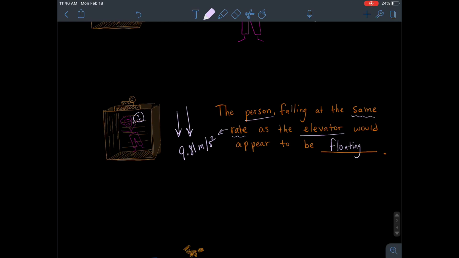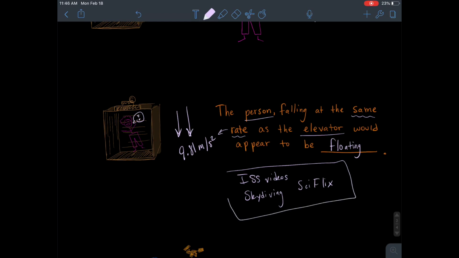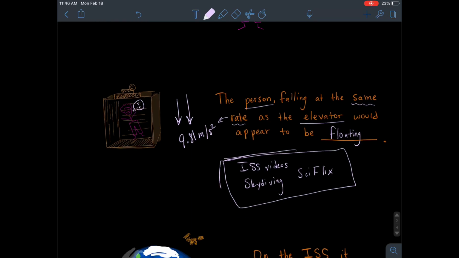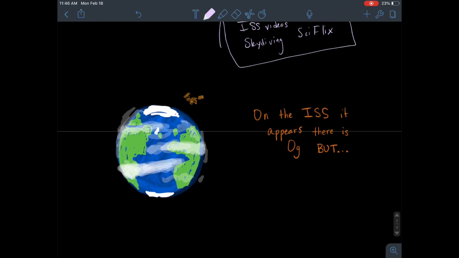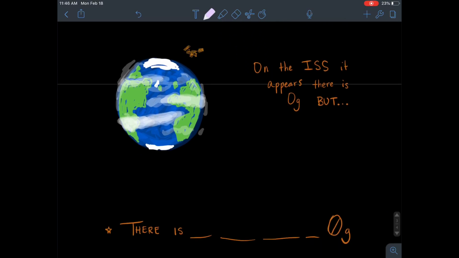And if you want to see an example of this, you can watch any of the International Space Station videos on SciFlix, or the skydiving video that's also on SciFlix, because this will show that when things are falling at the same rate, it appears as though they're floating, and it appears that there is actually zero gravity. But as you watched in those videos for your YouTube binge assignment, you'll know that gravity is still affecting them. It just appears that they're floating. They're not actually in a zero gravity environment.